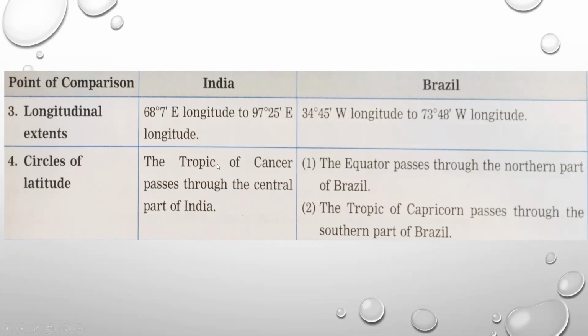Now some important circles of latitude pass through these two countries. The Tropic of Cancer passes through the central part of India. Means from the central part, we can see this particular circle of latitude is passing. And next, in case of Brazil, two circles of latitude pass. Number one, the equator. It passes through the northern part of Brazil. And second circle is the Tropic of Capricorn, which passes through the southern part of Brazil.